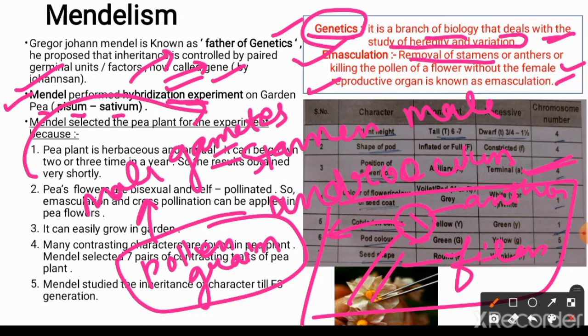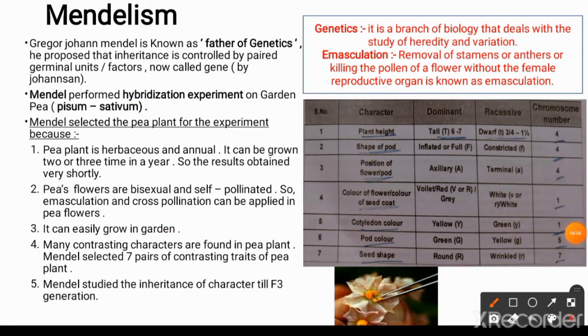the female reproductive organ. That is known as emasculation. And with the help of emasculation, Mendel performed his hybridization experiment by conducting cross pollination to produce the heterozygous condition in the offspring. So here the question arises, why did Mendel select the pea plant for the experiment?